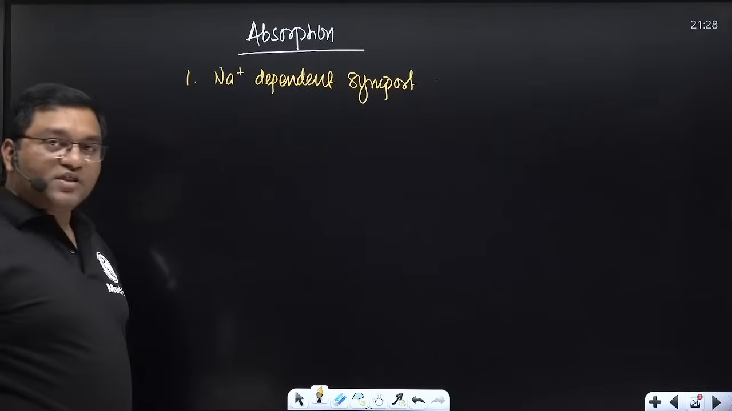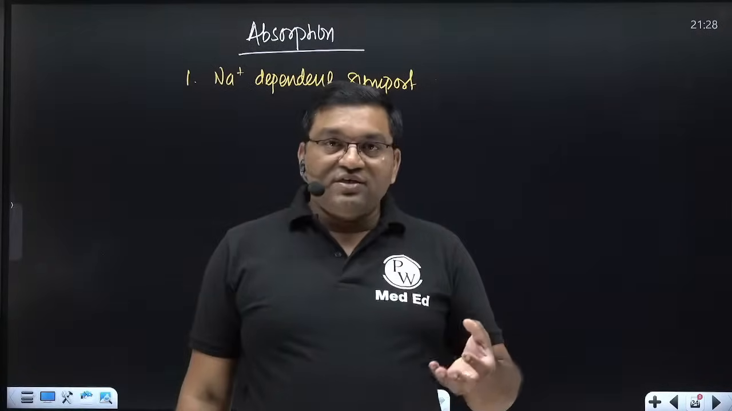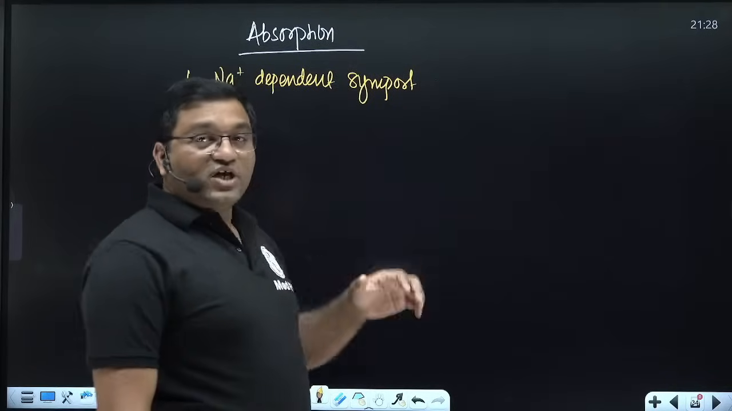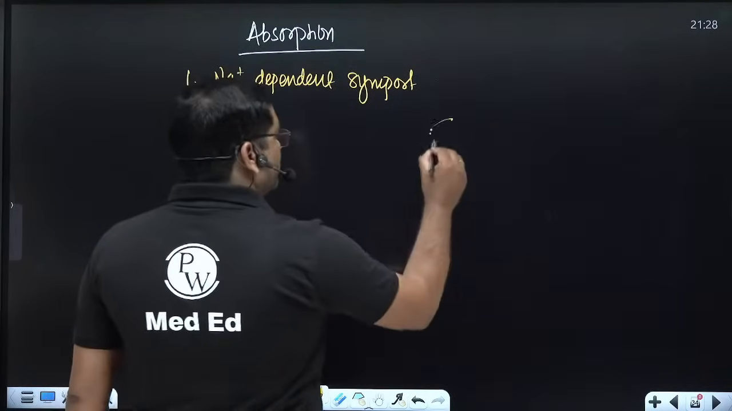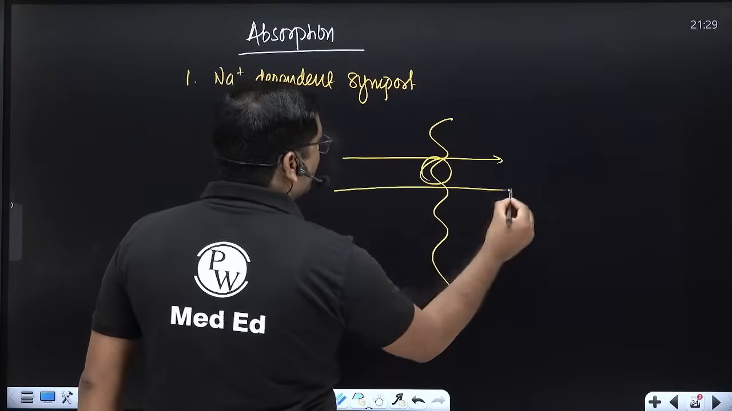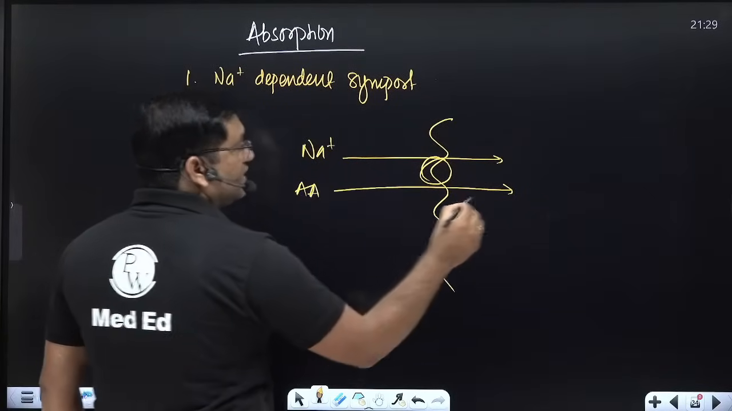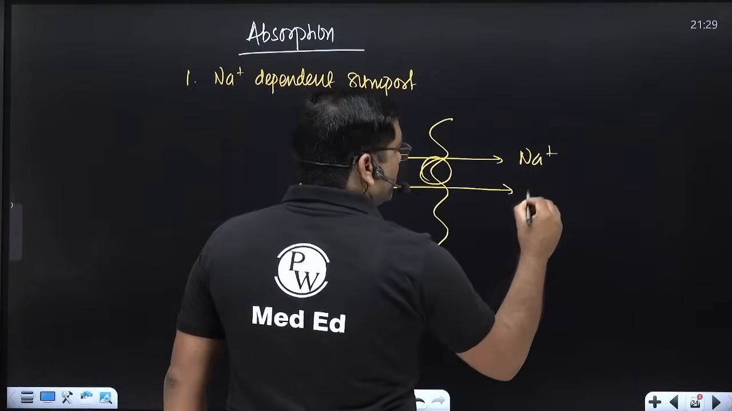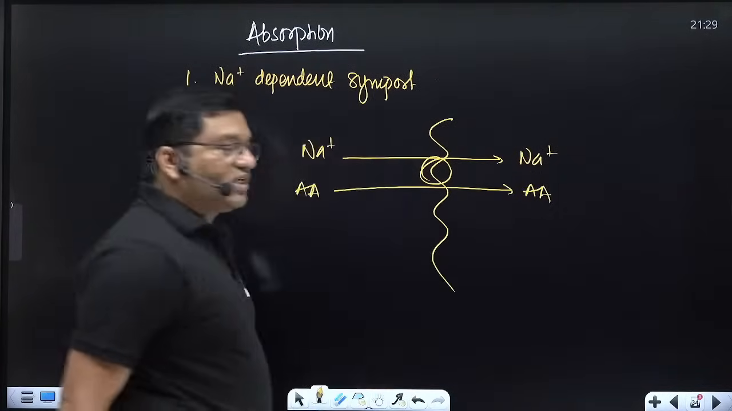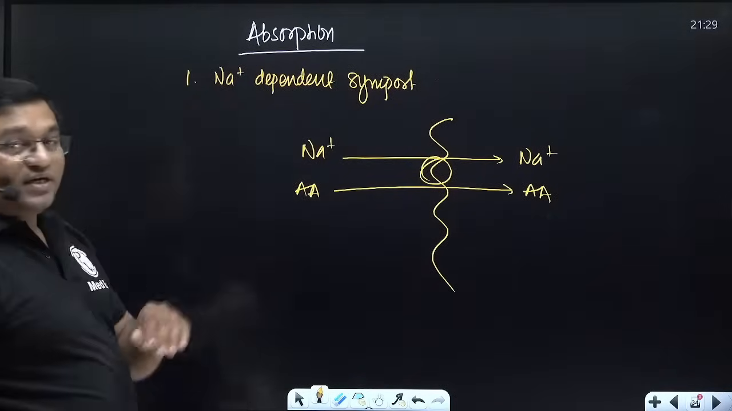Sodium dependent symport, like glucose absorption, sodium dependent glucose absorption is there. Like that, the amino acid is absorbed along with the sodium. So this is the intestine, this is the transporter, this is symport, where amino acids are internalized along with sodium. Sodium amino acid transport, symport. So this is secondary active transport, sodium dependent symport.